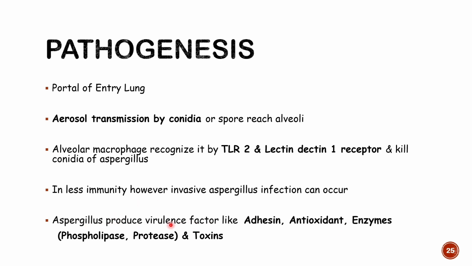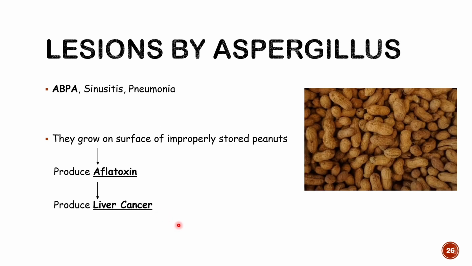Aspergillus, however, produces a variety of virulence factors as well, like adhesin for attachment to the cell. They have antioxidant property as well, and they produce enzymes, particularly protease and phospholipase, right? Protease will lead to protein damage, and phospholipase will lead to lipid damage of the cell membrane, and they will produce a toxin as well. So by these virulence factors, they will disseminate into our various organs. Alright, so three particular infections caused by Aspergillus are pneumonia, lung infection, sinusitis and allergic bronchopulmonary aspergillosis.